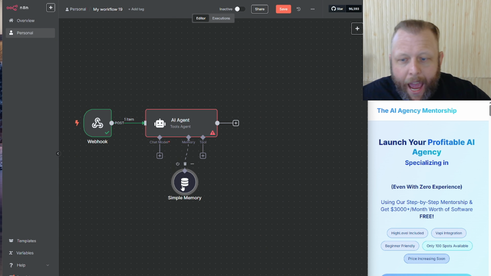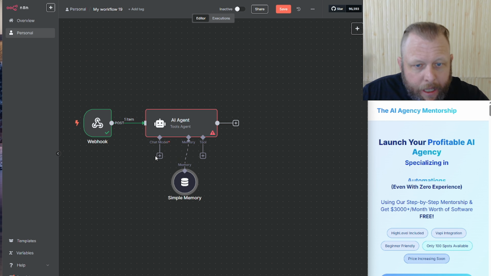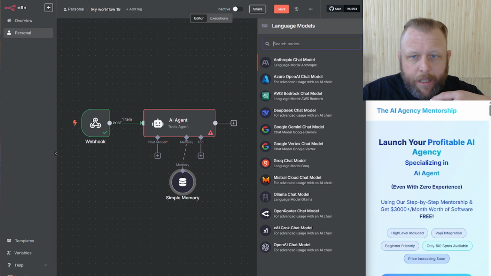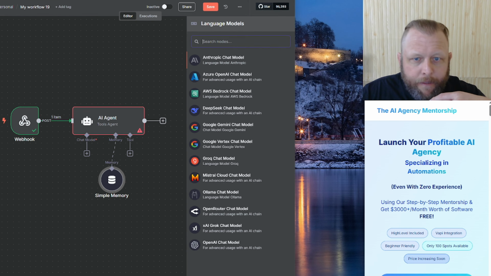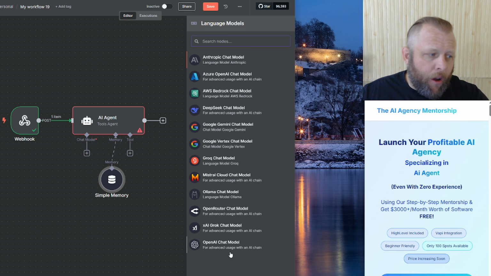So let's add our large language module. And this is where the real beauty comes from. You can either go add, and we have absolutely all these options here. We have all the Claude Anthropics, all the Azure AI, AWS, all the DeepSeek modules, Geminis if we want to add them, the Grok modules, the Llamas, and OpenAI modules. Now this is where it gets good.